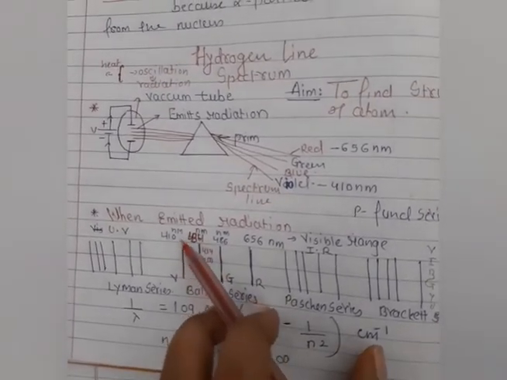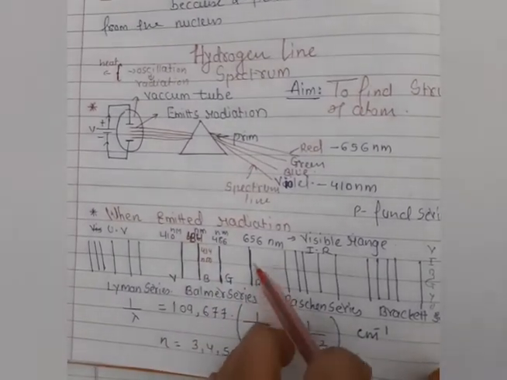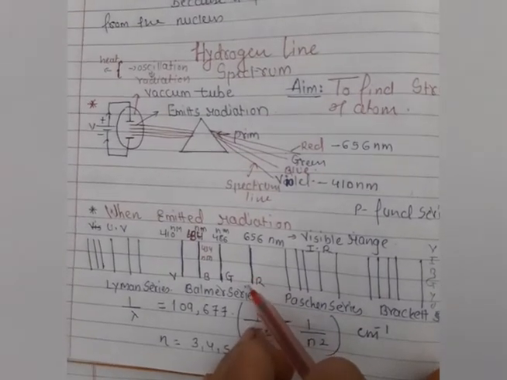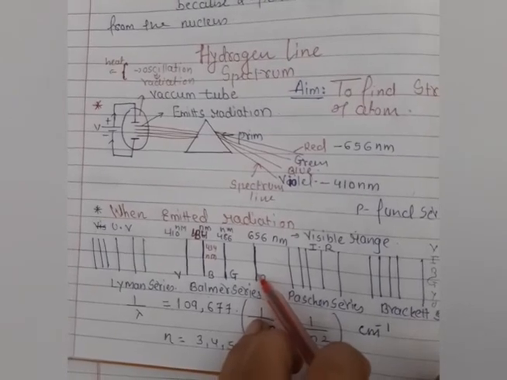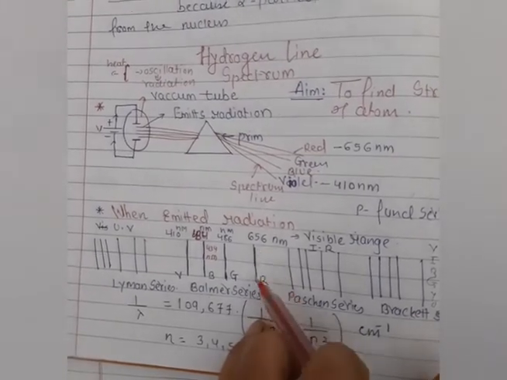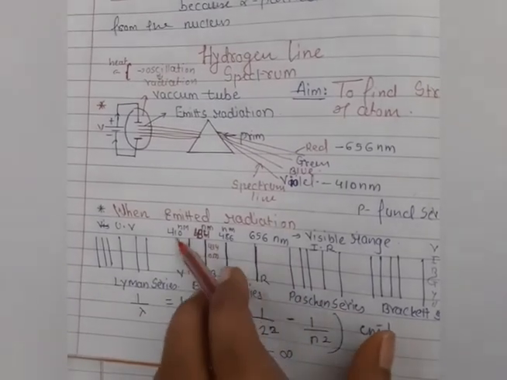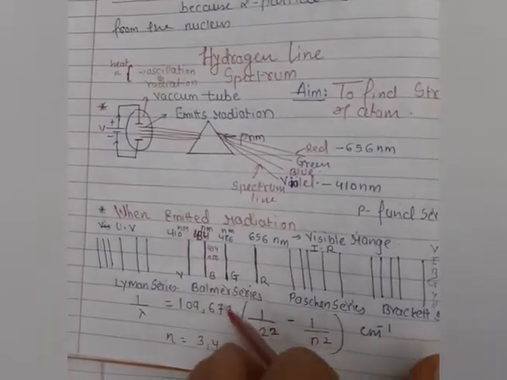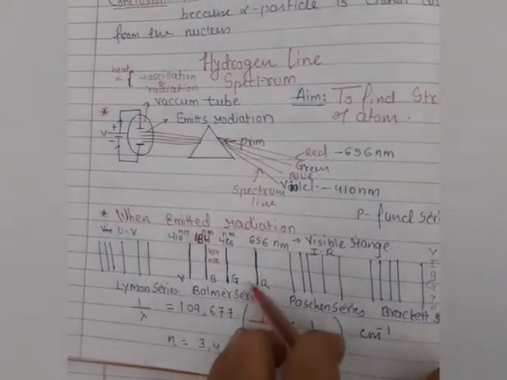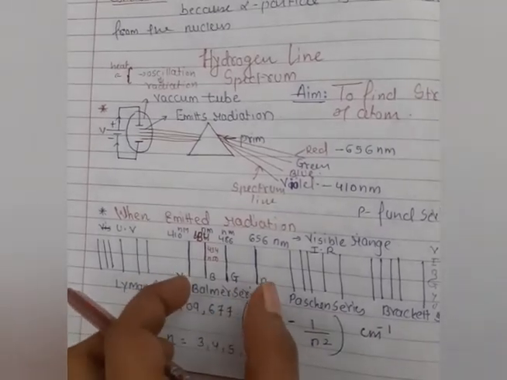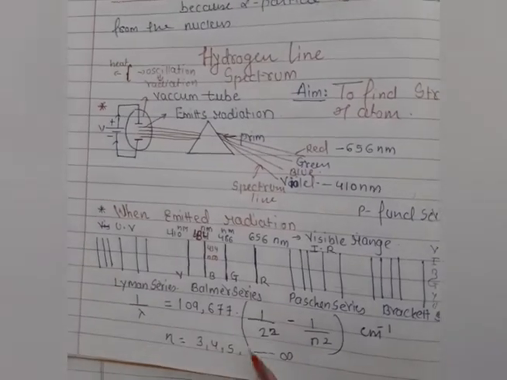And when the scientist substituted the values of other numbers, we get the violet light, that is 410. As you know very well, students, frequency and wavelength have an inverse relation. The red light has a large wavelength because its frequency is less, and in the violet light the frequency is large but the wavelength is small. All these observations were done by Balmer, and that's why this range of the wavelength spectrum, the spectrum lines of hydrogen, is known as the Balmer series.